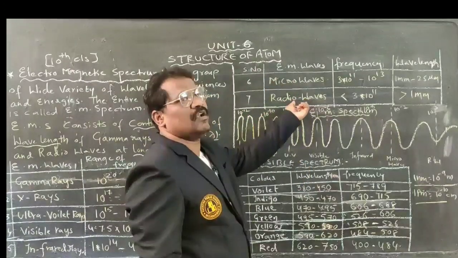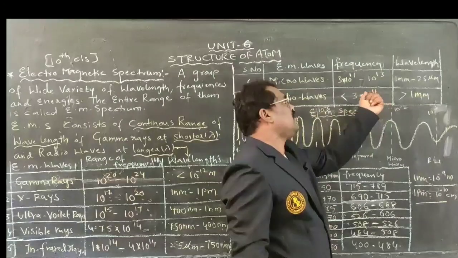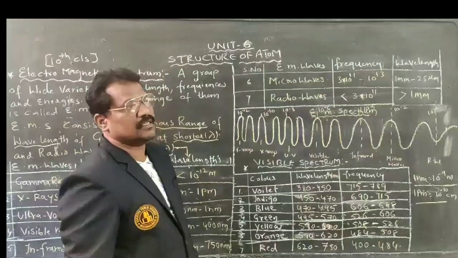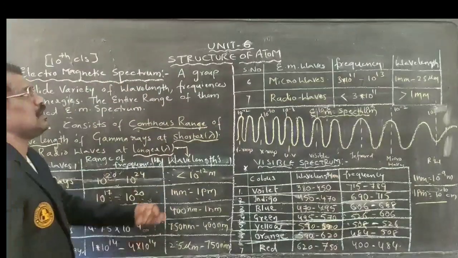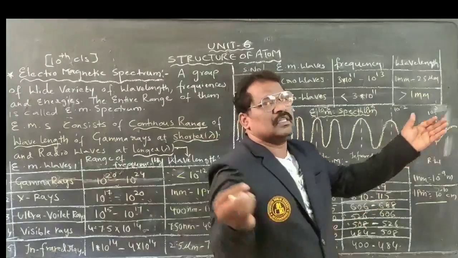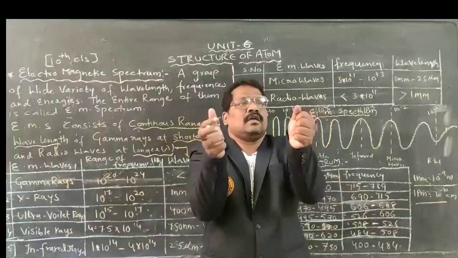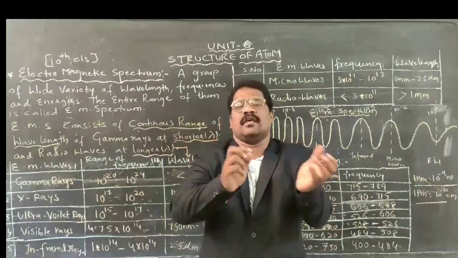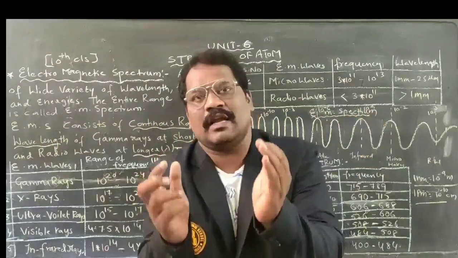Last but not least, radio waves: frequency less than 3 into 10 to the power of 11 hertz, and wavelength greater than 1 millimeter. These are all electromagnetic waves. When these waves of different wavelength, frequency and energy are grouped together, we call it the